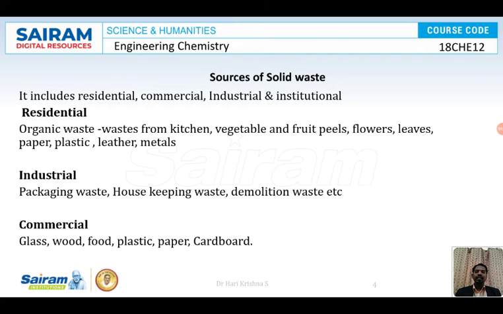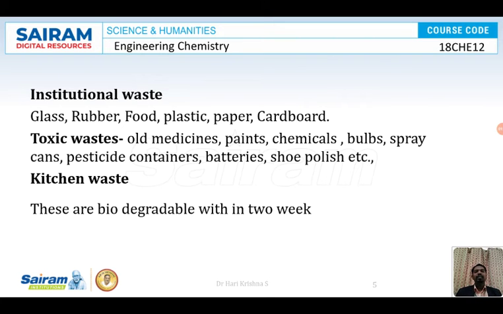The residential waste: the organic waste from kitchen, vegetable and fruit peels, flowers, leaves, paper, plastic, leather, all these are termed as residential waste. The examples for industrial waste are packaging waste, housekeeping waste, demolition waste, all these are industrial waste. Glass, wood, food, plastic, paper, cardboard come under commercial waste.